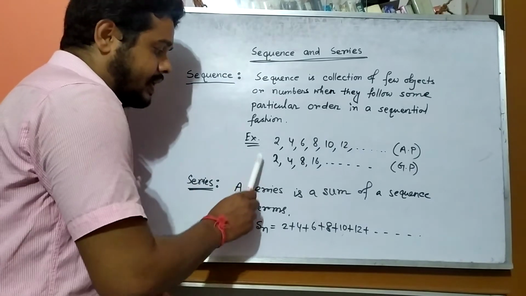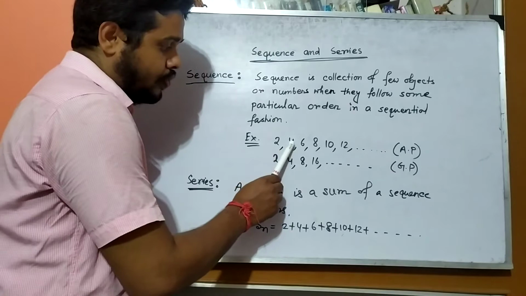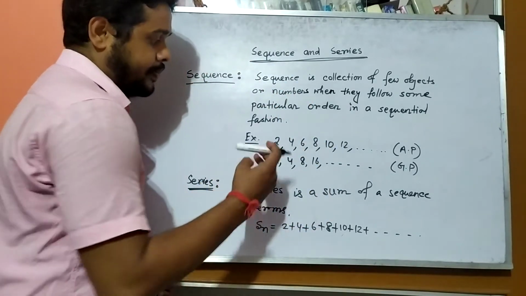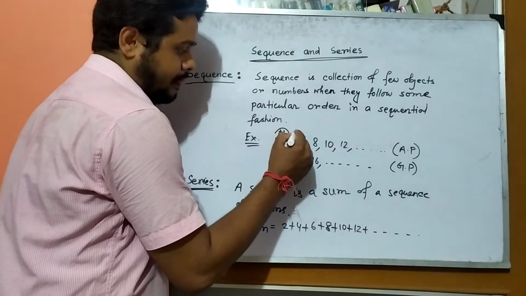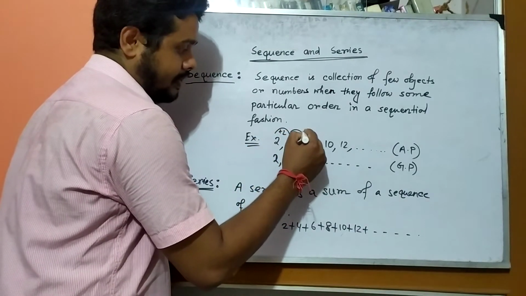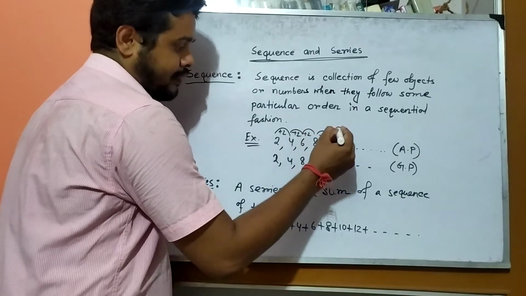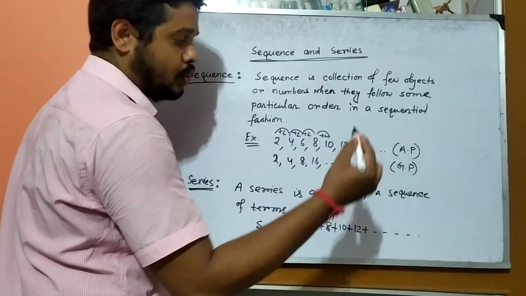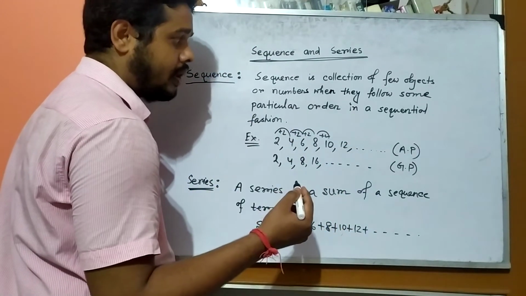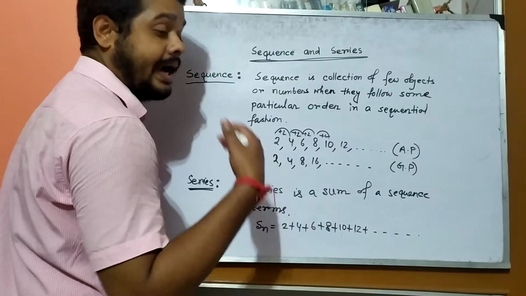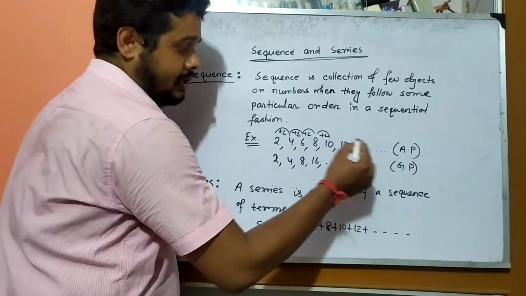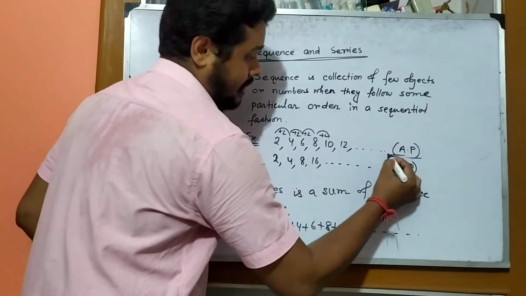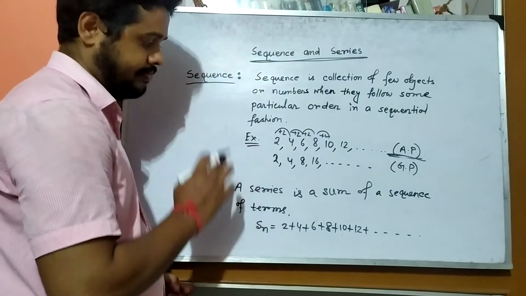Now I write here two examples: 2, 4, 6, 8, 10, 12. You can see each term is increasing by 2, plus 2 to the number that follows. So each number is increasing by 2. They are following a particular order in a sequential fashion, that is, addition of 2. So this is a sequence, and you know this is an AP. Already you know about it from your class 10.